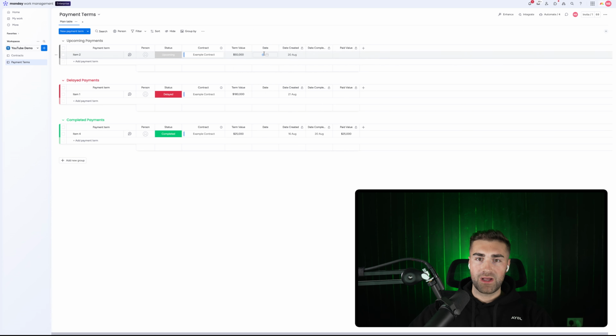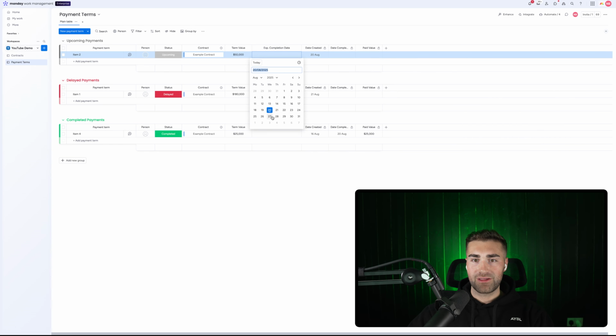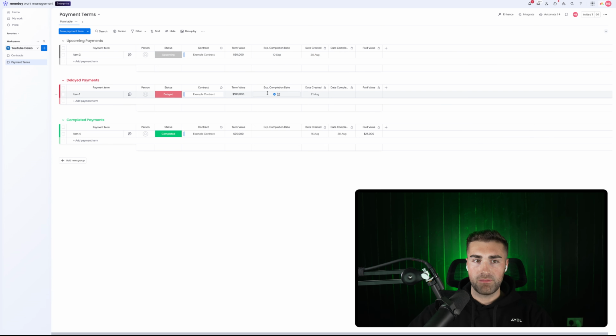So what we're going to do is we'll have payment due date or milestone date as an example, or let's just say completion date. Completion date or expected completion date. Yeah, let's go. Expected completion date. Hit enter. So now I can say that this particular payment is due in on the 10th of September, as an example. This delayed payment was actually due in on, let's say, the 24th, and then this one, the expected completion date, was on the 4th, as an example.